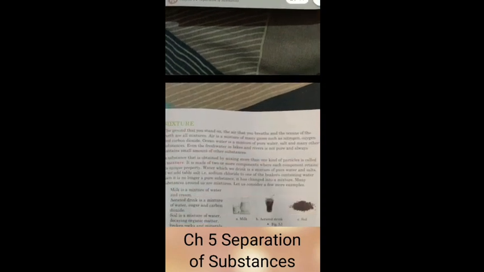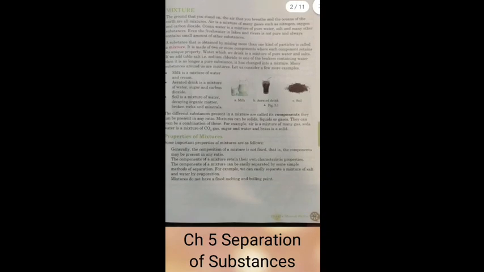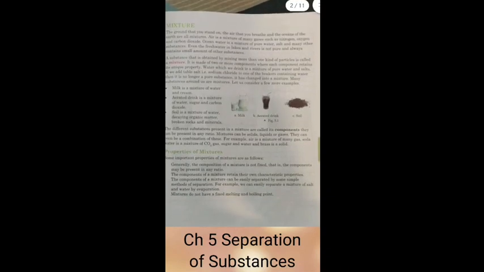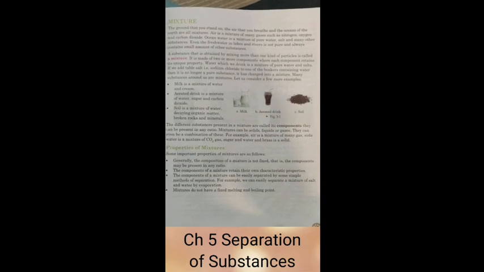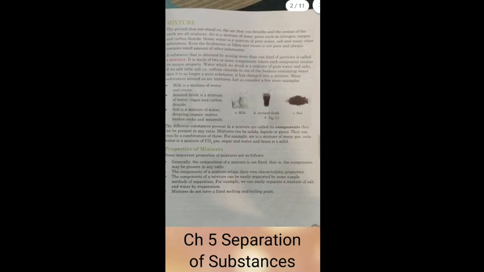Then moving on, what is a mixture? As far as we have to understand, a mixture is nothing but anything which has two or three substances mixed together, right? Mixture is anything which is mixed or has more than one type of particles. When we were studying the pure substance, it meant only one type of substance. But if we are discussing a mixture, it has more than one type of particles, so we can say it is a mixture, right?